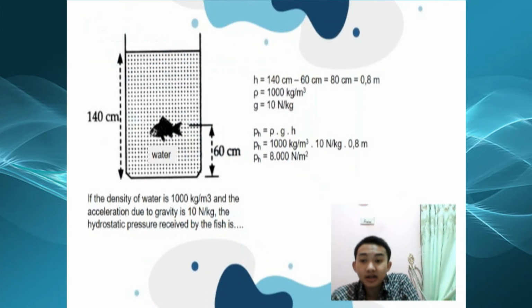And the next is the example of a problem about hydrostatic pressure.